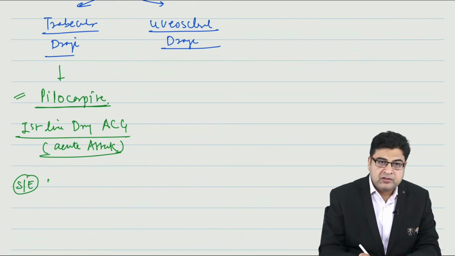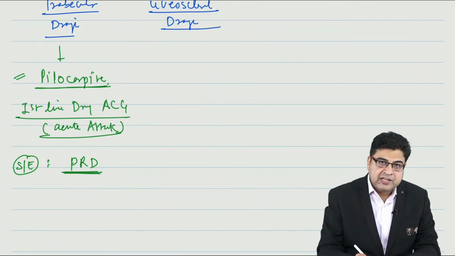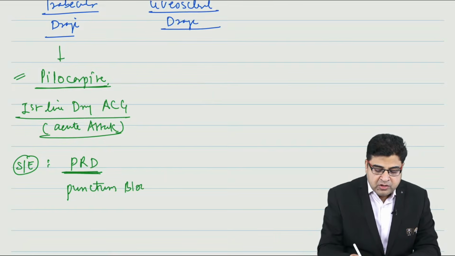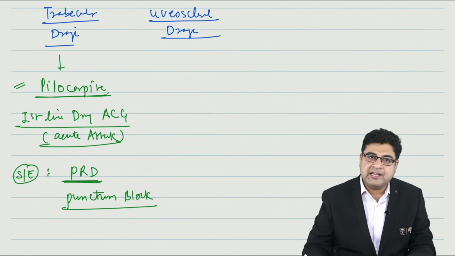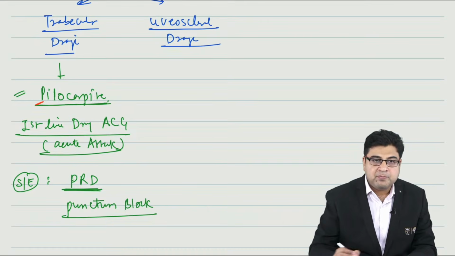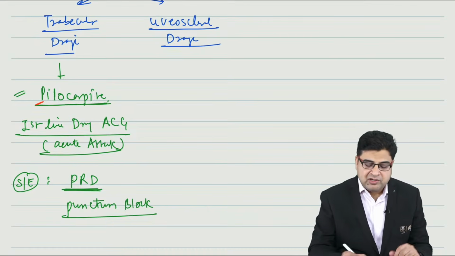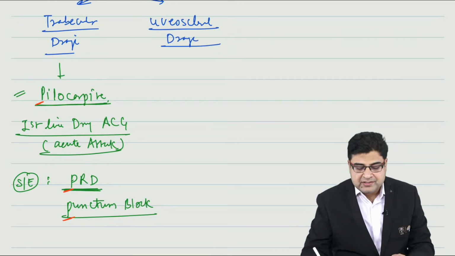When given to a patient, one of the important side effects is peripheral retinal detachment. This medicine can also cause blockage of the punctum. Pilocarpine starts with P, reduces the P, that is pressure, and can result in peripheral retinal detachment and punctum blockage as side effects.